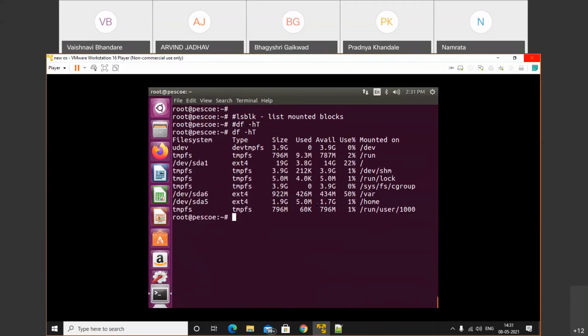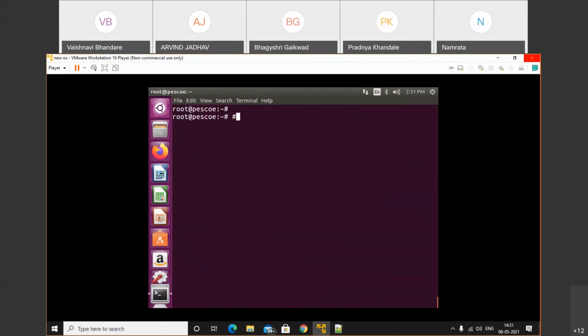Not showing. See, for example, we have some other entries. The file format was ext4, size is 199 GB, used 5 MB, available 1.7 GB, and it is allocated for home. Another one, ext4, actual size is 992 MB, used 26 MB, and available is 13 MB.